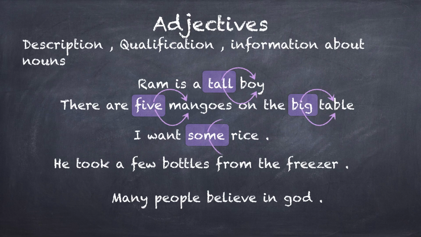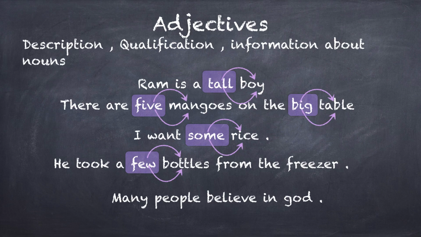Okay. So there are five mangoes on the big table. Look at the words five and big. Five is giving me information about mangoes. The arrow diagram should help in understanding the relationship that adjectives have with nouns, like they put a shadow over the nouns. If I remove the five, there will be just mangoes, and if I remove the big, there will be just a table, right? So big is giving me information about the table, right? I want some rice. Some is giving me information about rice, so it's an adjective.